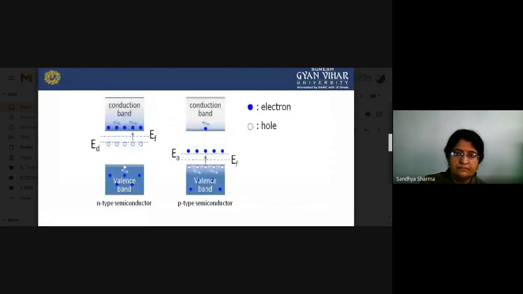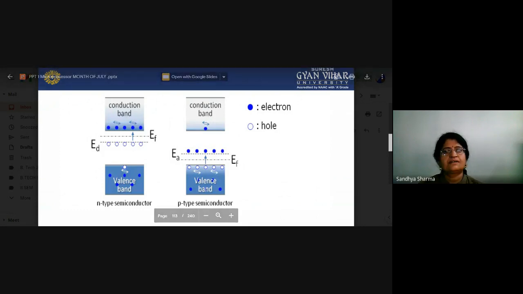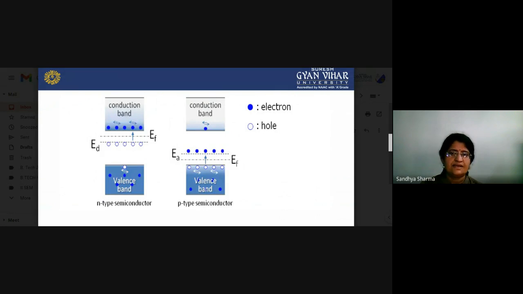So you can see, if we are working on N-type semiconductor materials, EF is the Fermi energy level. Now this level will be ED, so it will be shifted to here, the donor level. That represents the donor atoms. And now in a P-type semiconductor, it is an acceptor, so it will be represented as EA, and that lies nearby the valence band.